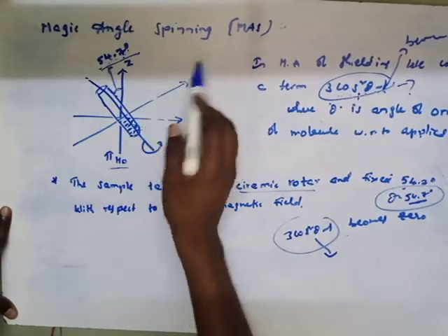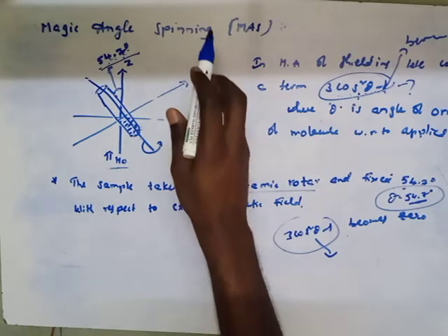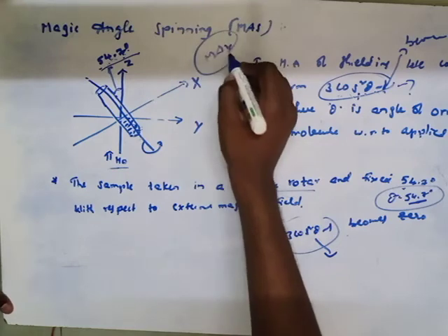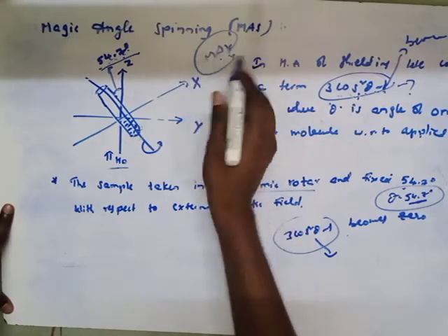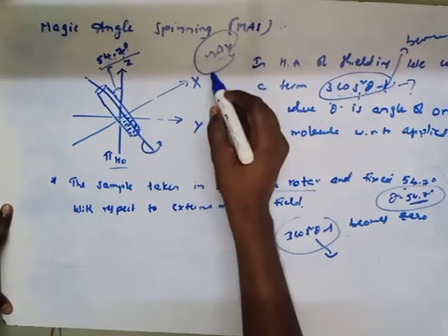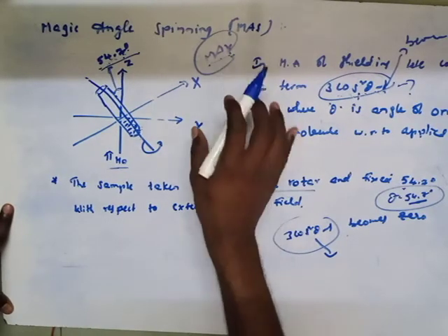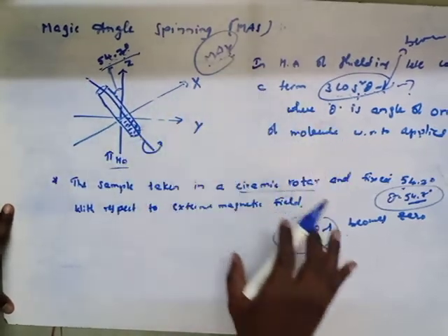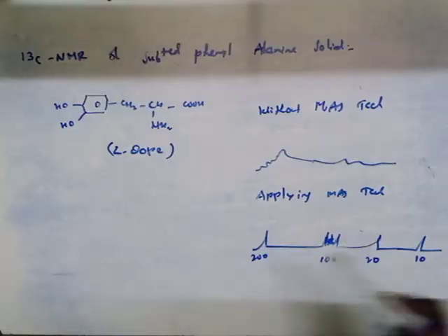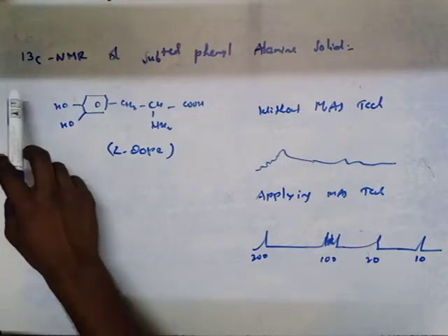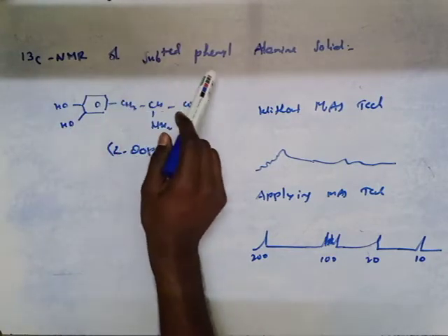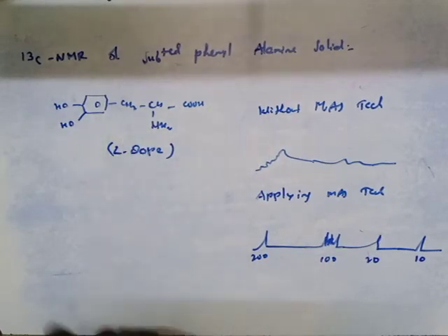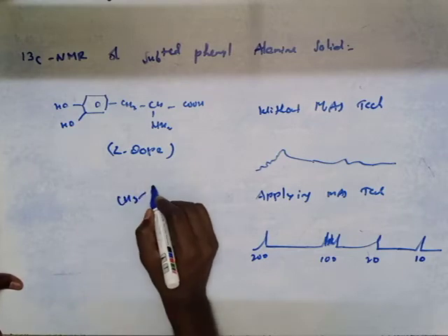Magic angle spinning is also known as magic angle resonance. This is the MAS technique, right? And now the application, that is C13 NMR of substituted phenylalanine solid. This is the alanine molecule, we know that this is alanine.